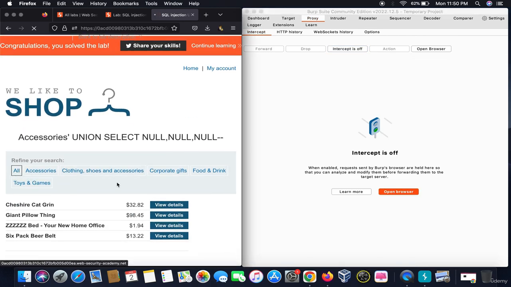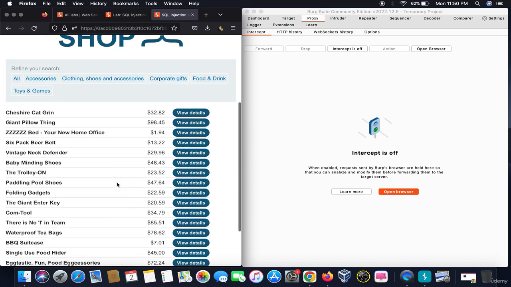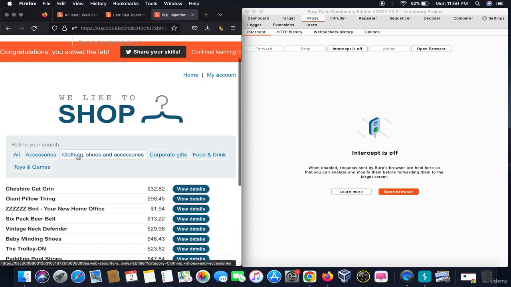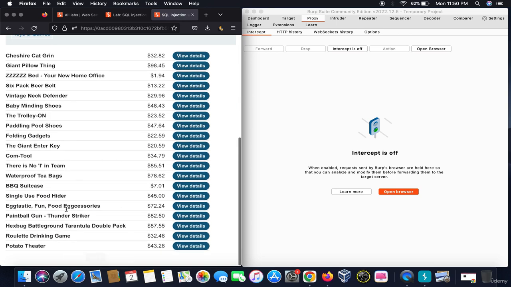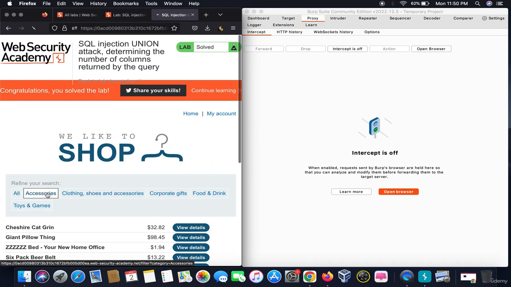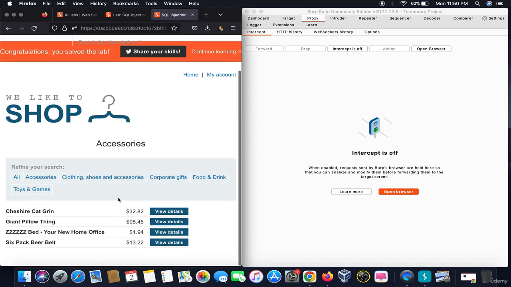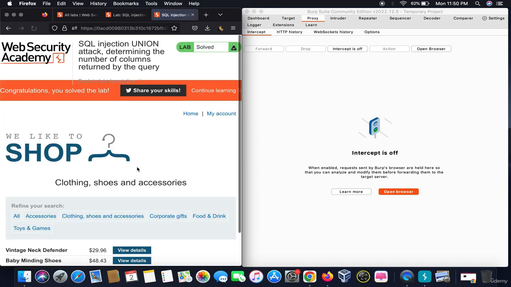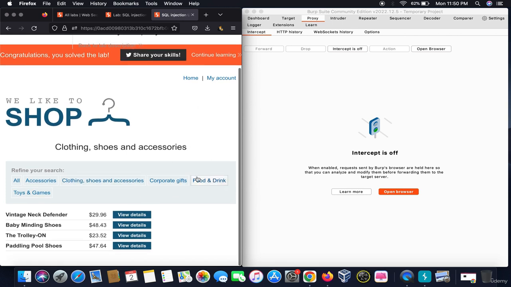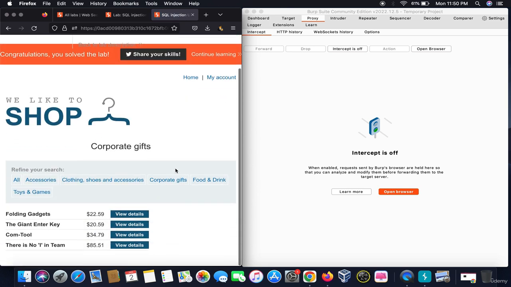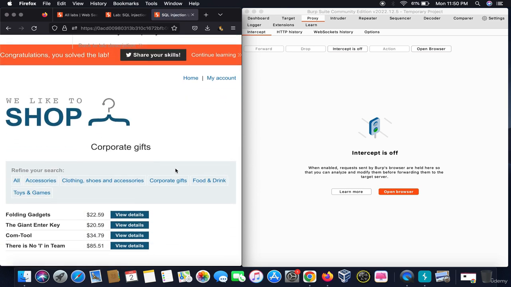Now let me show you how it worked. We are able to retrieve the contents of another table which was not a part of this. So this is how you do a union based SQL injection. You have to hop from column to column because you don't know exactly what column name it opts for. Hope you understand. See you in the next lecture.